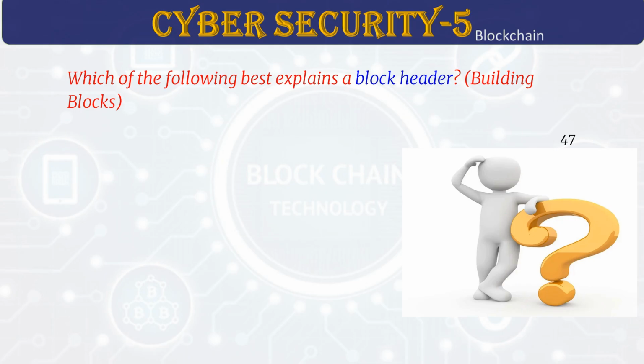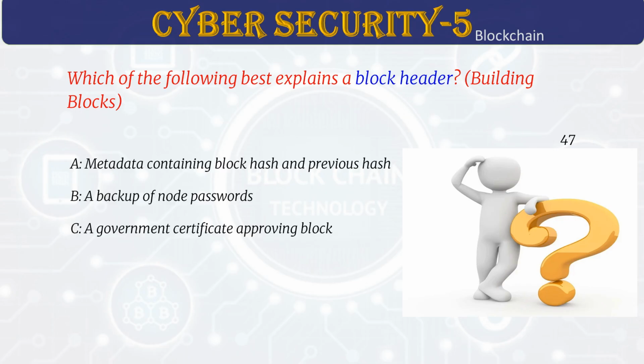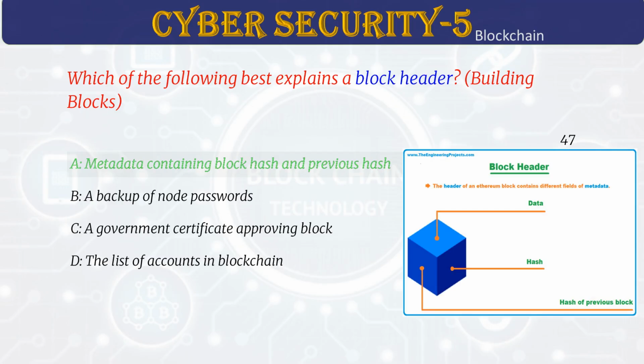Which of the following best explains a block header? Answer A. Metadata containing block hash and previous hash. Each block has a header that stores important information like the time, a special number called a nonce, and a Merkle root. It also links to the previous block, which helps keep the whole chain consistent and secure.